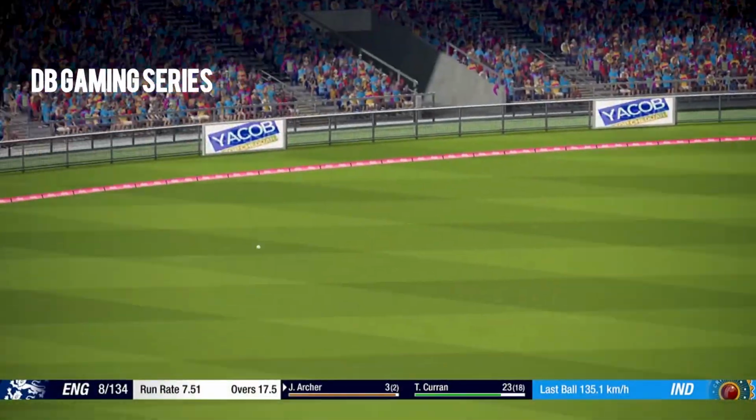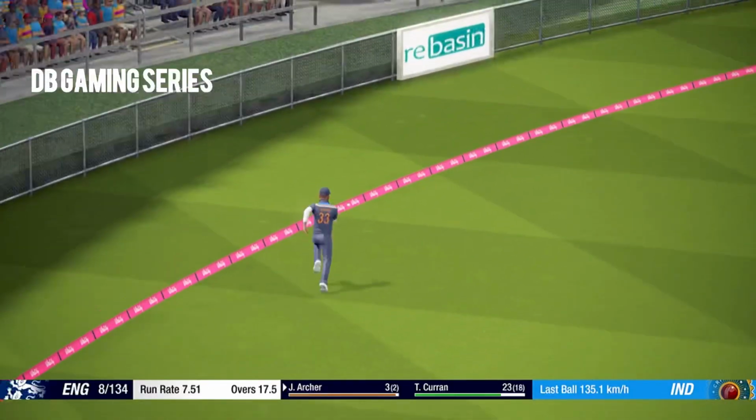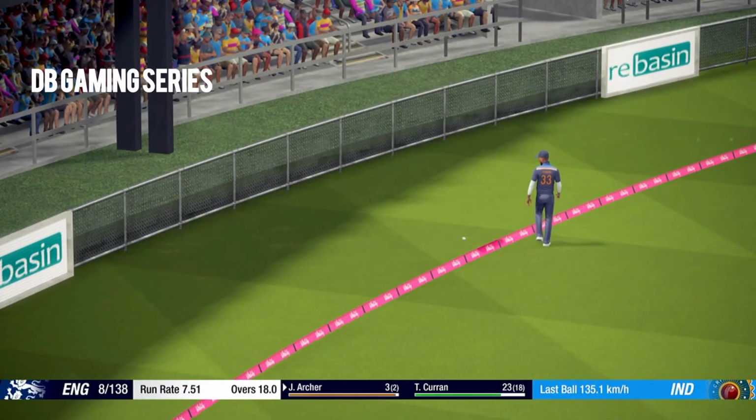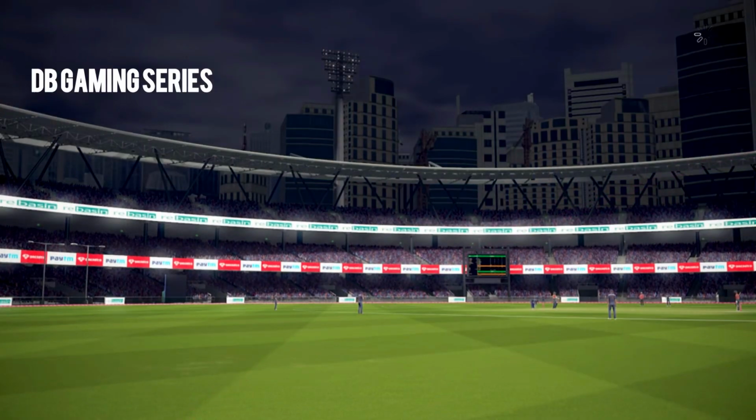Jofra Archer goes down the ground, and he goes well through the covers. My apologies as he gets 4 runs. Good shot of Jofra Archer.